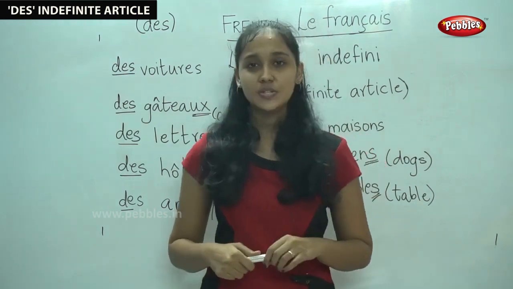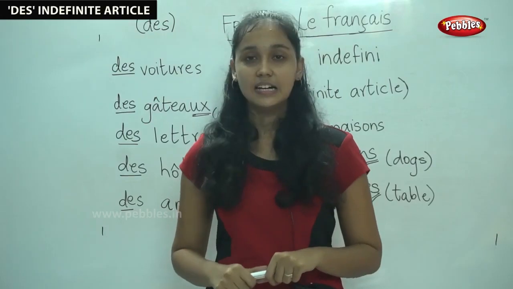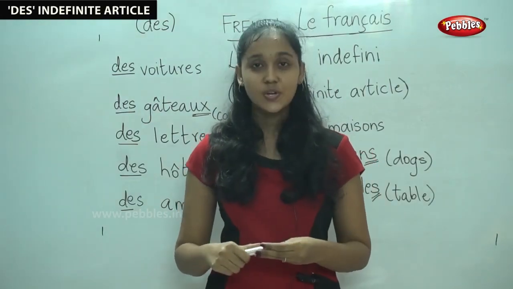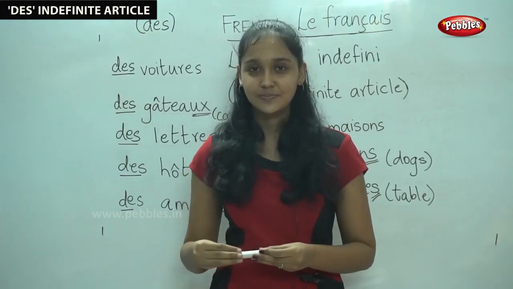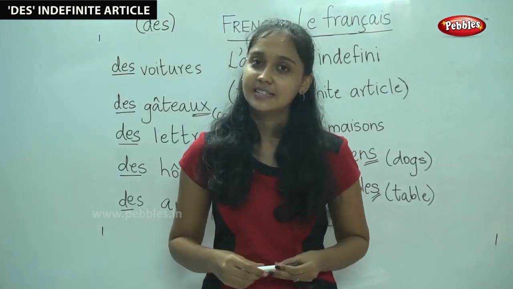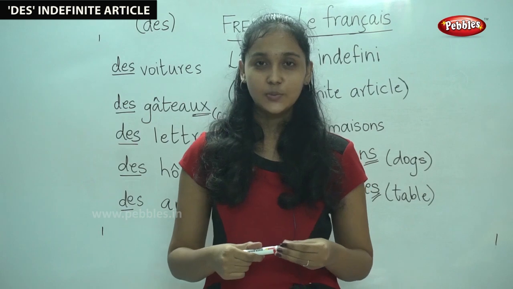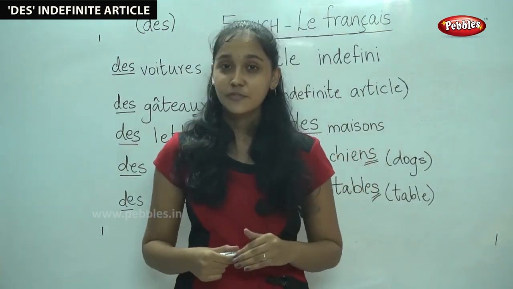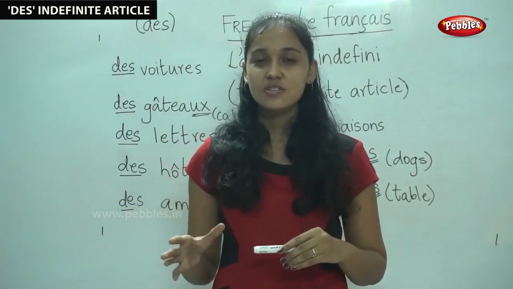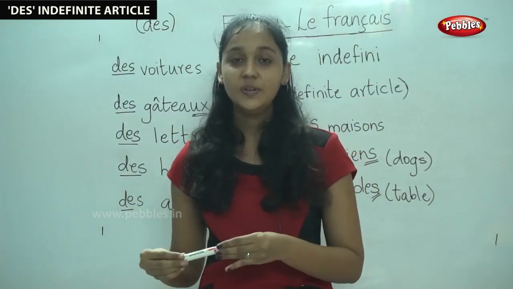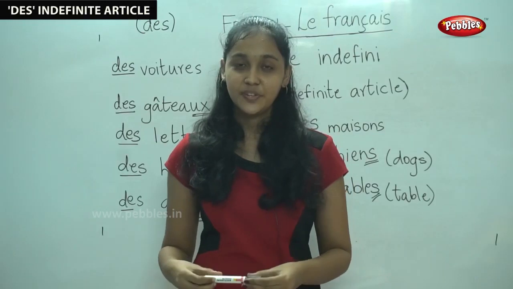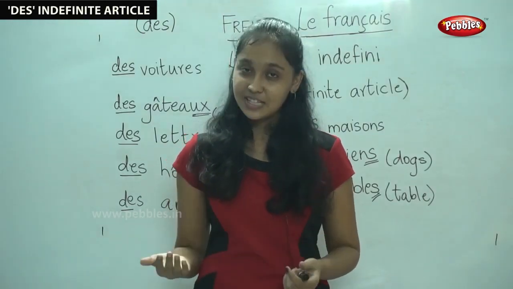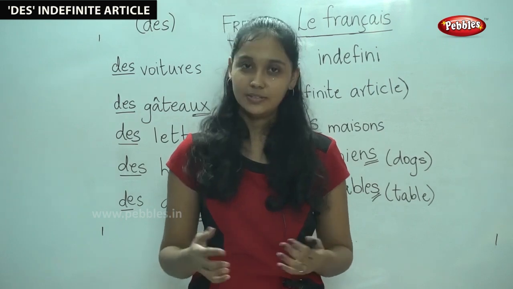So, where did we use the definite article le? Yes, we used it before the noun which was masculine singular. What about la? We used it before the noun that was feminine singular. L apostrophe, we used it before the nouns that either began with a vowel or with a mute H. Les was used before the nouns that were either masculine or feminine plural.